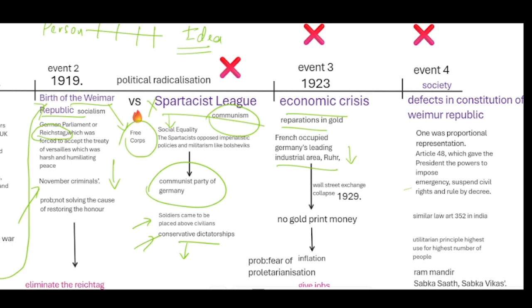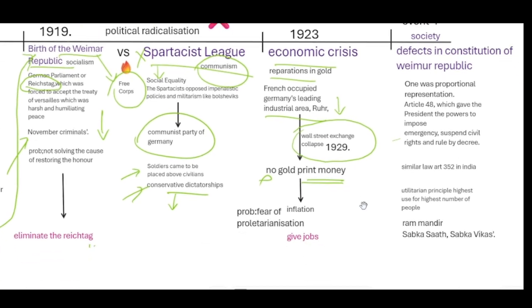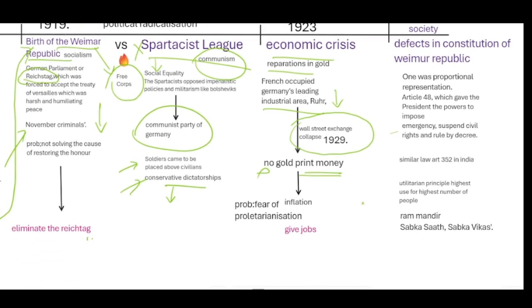Hence, Americans wanted to help Germany, but eventually they faced their own problems when the Wall Street Exchange collapsed in 1929. Hence, there was no help for Germany and there was no gold. Because of that, Germany started printing money. Because so much paper currency was being circulated, the prices of essential goods started getting inflated and people started losing their jobs even more.